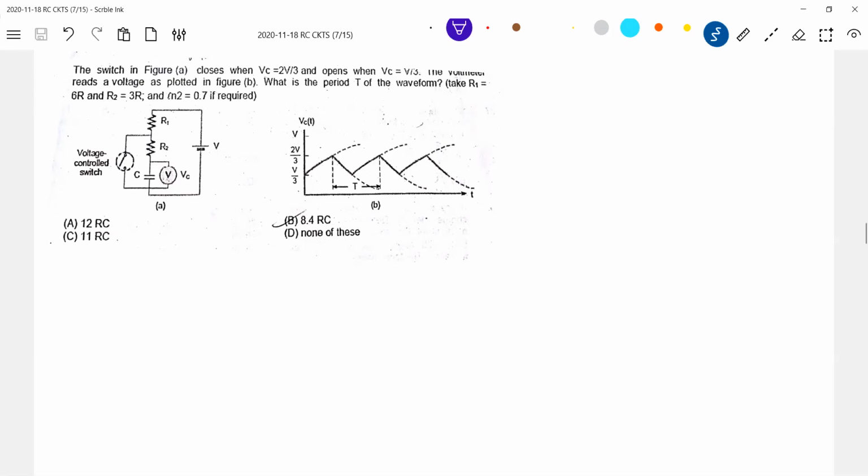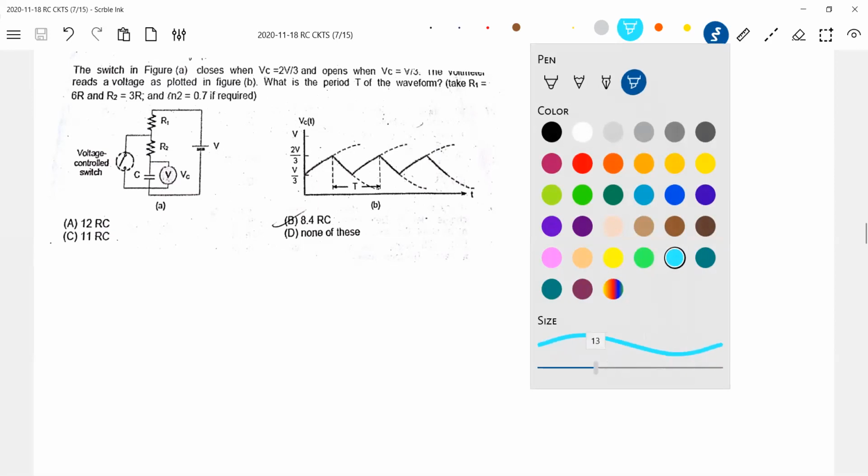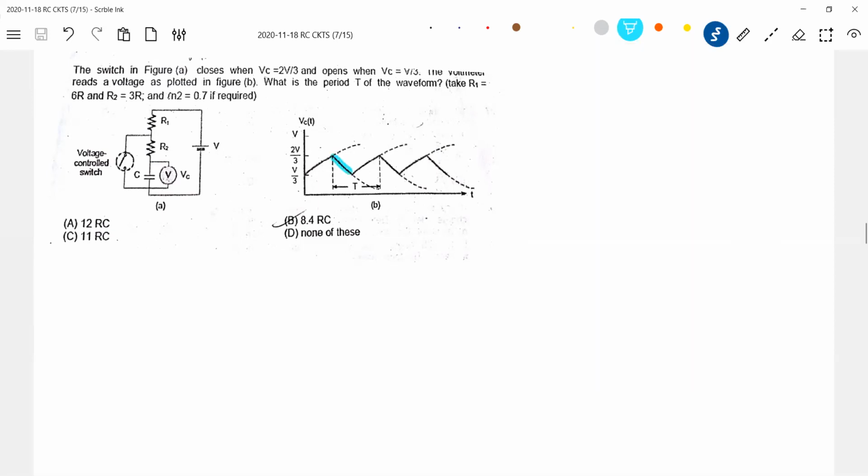These are some very good questions. You have to just take the basics of RC circuit and nothing to do big. Just we have to stick to the basics of RC circuit. First, shall we call this a charging phase? There's a discharging phase, and this particular thing is charging. During charging and discharging, how will the circuit be? It is asking the time period. So we'll write charging and discharging as T1 and T2 separately.